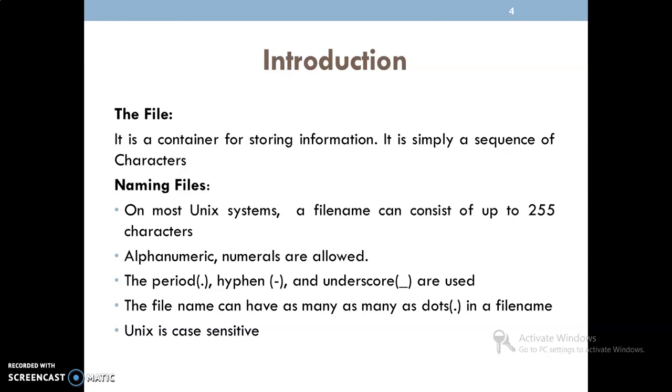Then how many dots can we have in a file name? We can use as many dots as we want in a particular file name. One more naming convention is that Unix is case sensitive. That means if one file name is capital ABC, it differs from small abc, so it is always case sensitive.